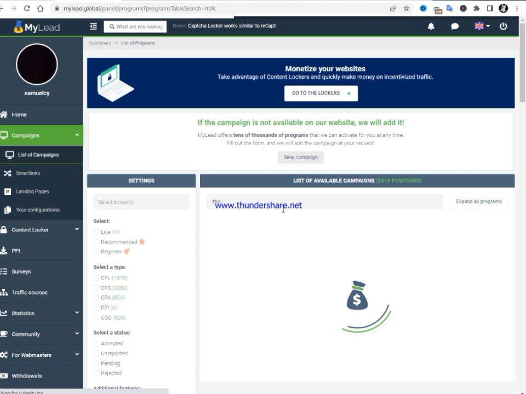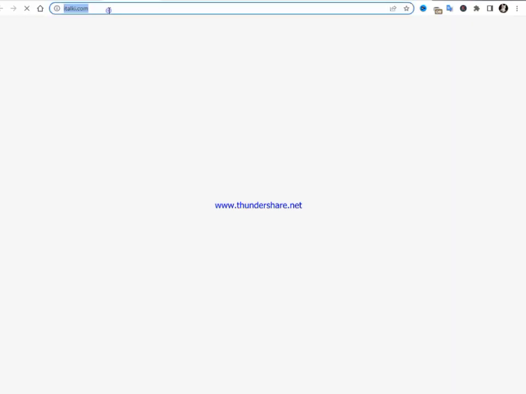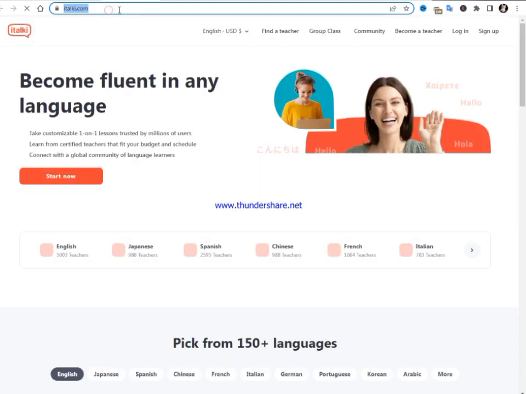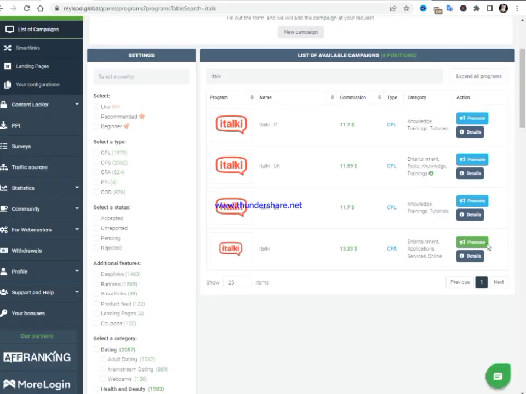Let me search for italki again. Okay, so this is italki here. If I click on this image and open it in a new tab, it will automatically open the italki website right here. We're going to be promoting Spanish. Spanish on italki has about 2,500 teachers. I click here where it says Spanish, and it shows me a lot of teachers. I will choose one of them and come back to Mylead.